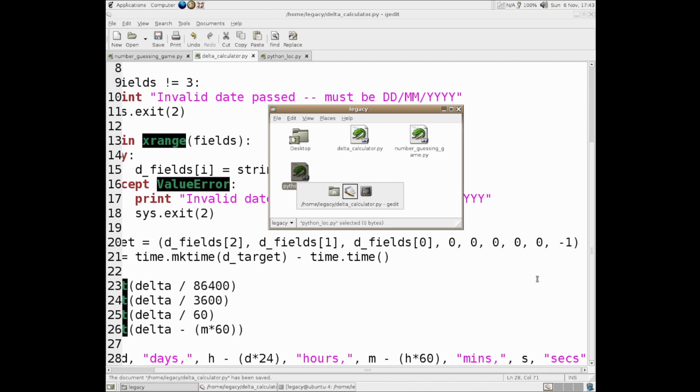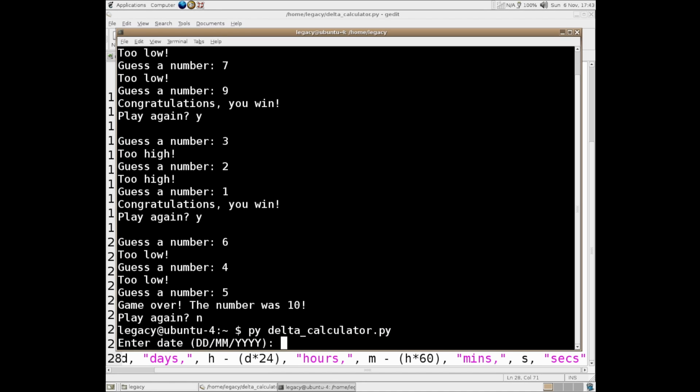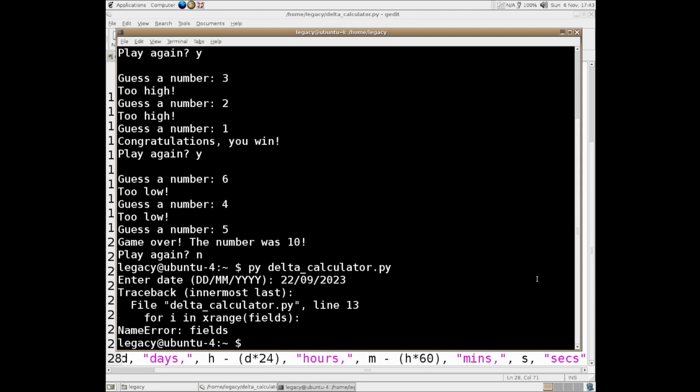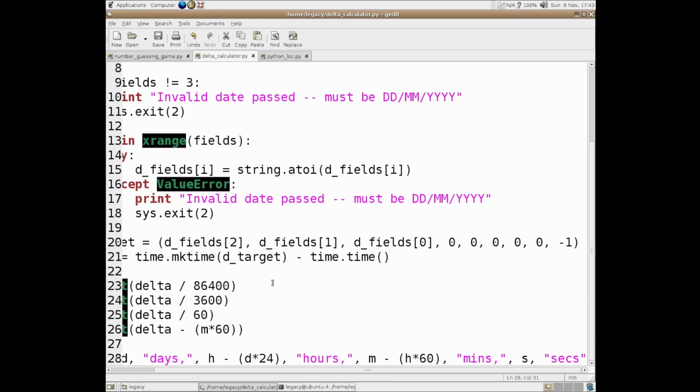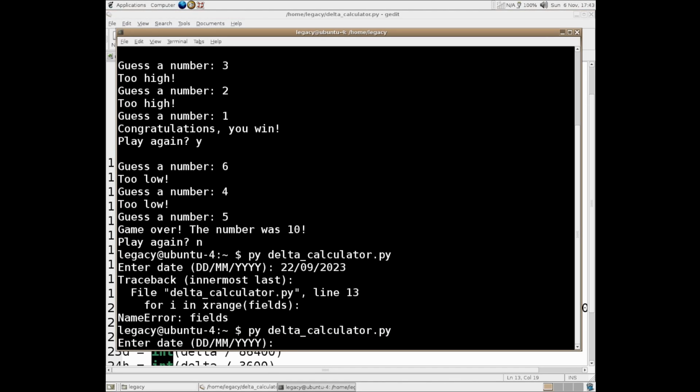And then if you go back to the terminal, we do py delta calculator. And if you put my birthday, which is, the number lock isn't on, that's good, the 22nd of September, 2023. Fields, I've done it wrong. Oh yeah, because this is d_fields. I think this is d_fields. No, this is n_fields. So it was fields in my plan, but I changed it to n_fields because I thought it made a bit more sense. That was my bad.